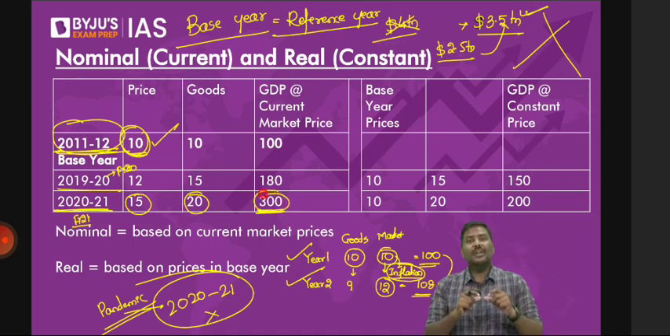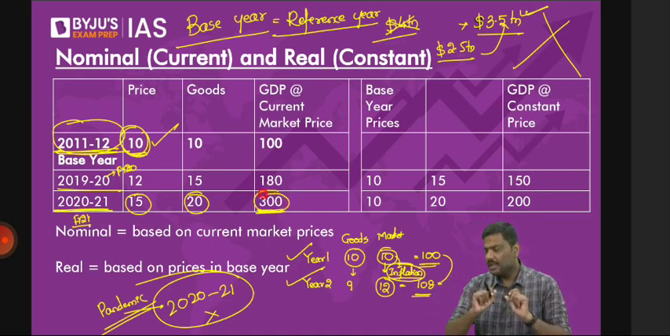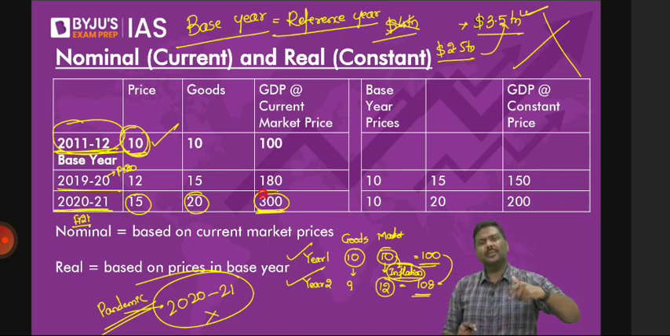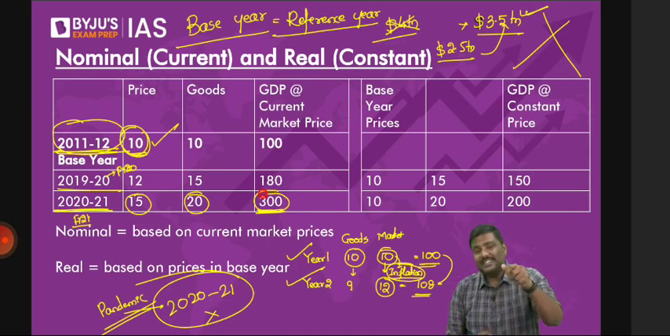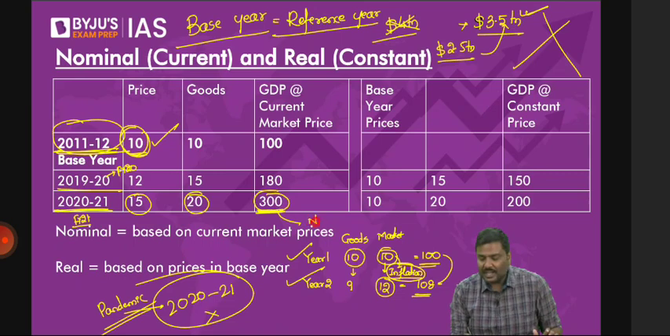Whenever you calculate GDP using current market prices, I repeat, whenever you calculate GDP using the current market prices, current means in that year, what was the market price? You calculate GDP using current market prices. This is called nominal GDP. Is it okay? This is referred to as nominal GDP.